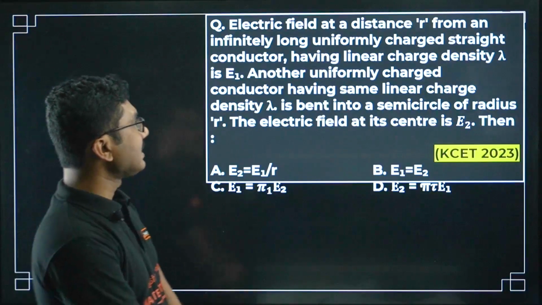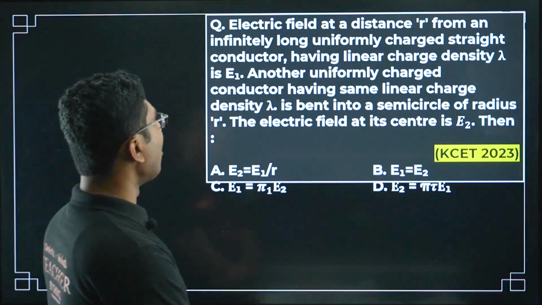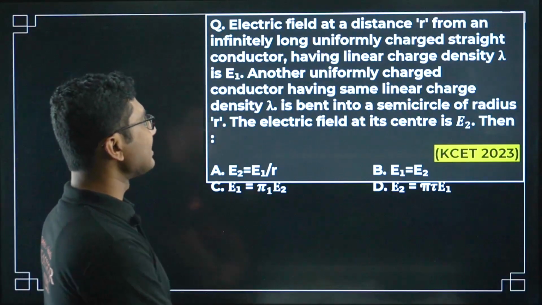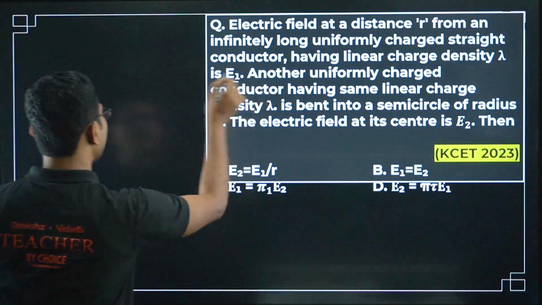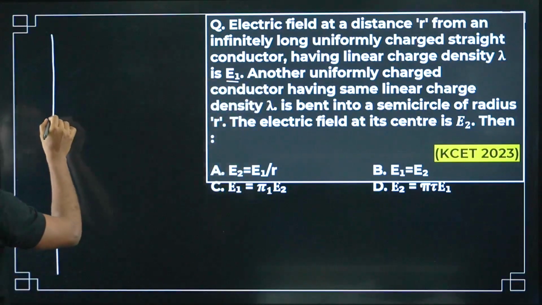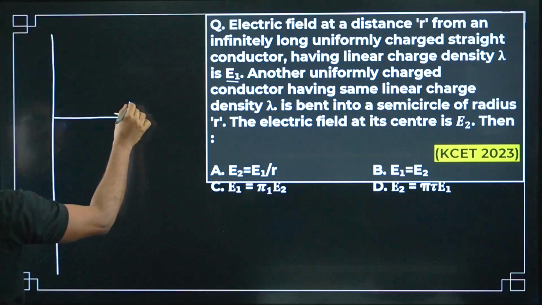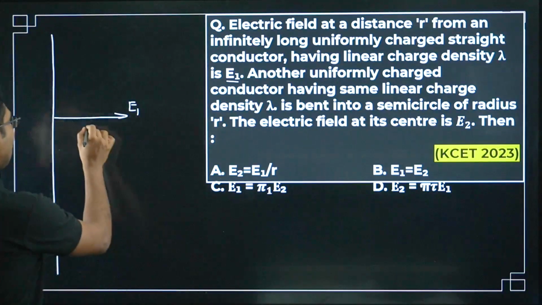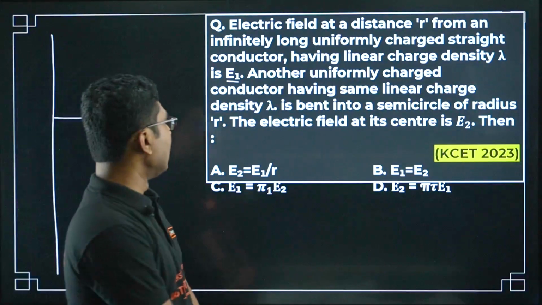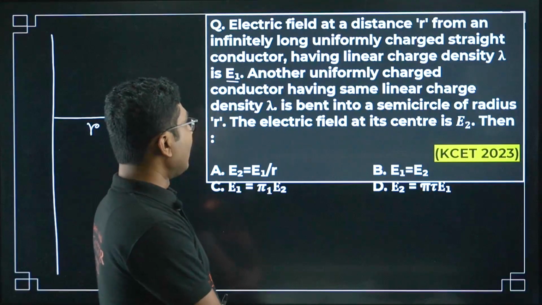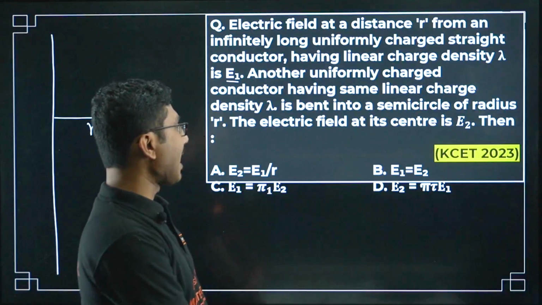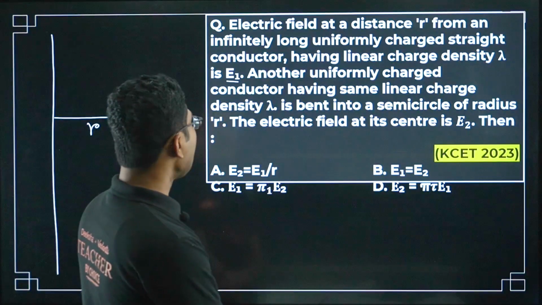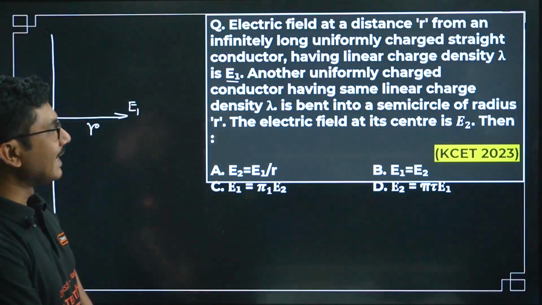Electric field at a distance r from an infinitely long uniformly charged straight conductor having linear charge density lambda is E1. So we have a very long charge, an infinitely long wire. Electric field at some distance r is E1. Another uniformly charged conductor having the same linear charge density lambda is bent into a semicircle of radius r. The electric field at its center E2 is.